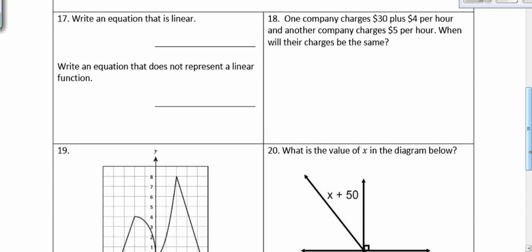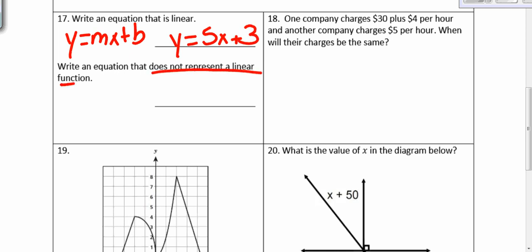17, write an equation that is linear. So anything in the form of y equals mx plus b. So I'm going to write y equals 5x plus 3. Write an equation that does not represent a linear function. So therefore, you just need an equation that has an exponent attached to the variable. So y equals 3x squared plus 9.